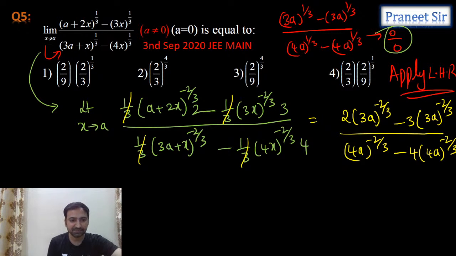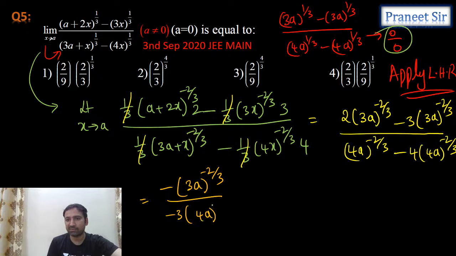Let's try to simplify this. So here what we're getting is minus 2 minus 3 is minus, guys. Minus into (3a) whole power minus 2 by 3. And denominator is minus 3 times (4a) whole power minus 2 by 3.